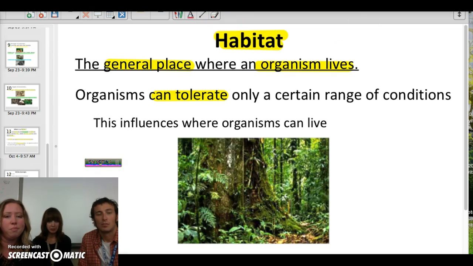So a habitat is a general place where an organism lives. So within the habitat, there's multiple organisms with their niches within that habitat. And organisms can tolerate only a certain range of conditions. So this influences where an organism can live. That's why you don't see kangaroos in the Arctic, for instance. They have a specific niche, a specific role, and they live in a very specific habitat.